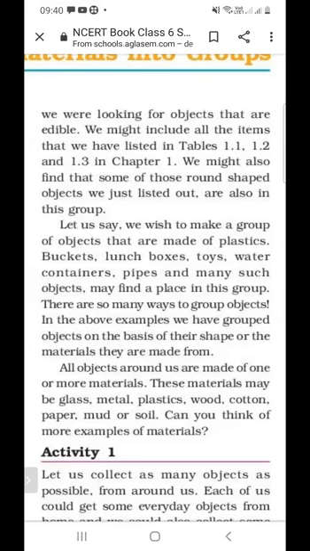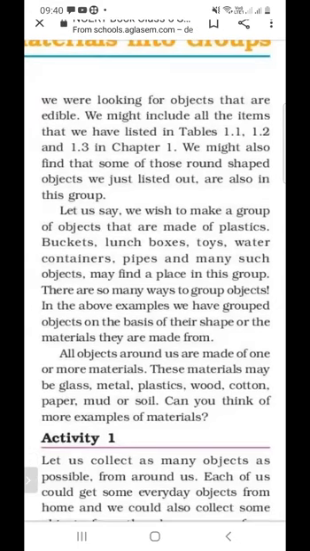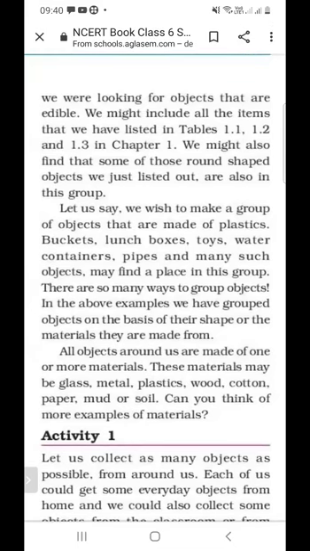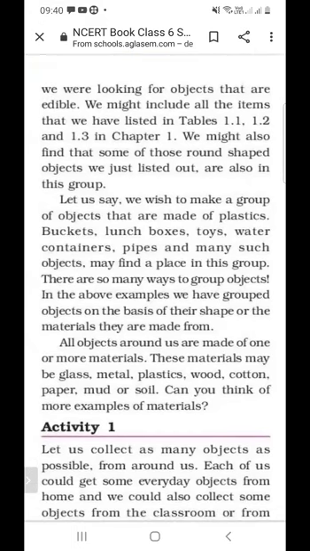Let us say we wish to make a group of objects that are made up of plastic. So you have to find a group of objects that are made up of plastic. And what are these objects? Buckets are made up of plastic. Lunch box is also made up of plastic. Toys are also made up of plastic. Water container is also made up of plastic. Pipe is also made up of plastic. So these are the objects made up of plastic.